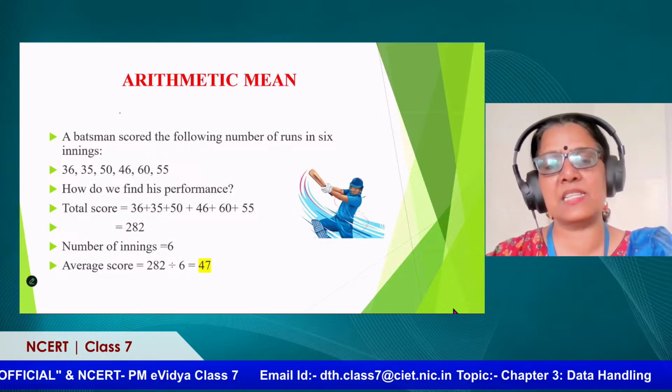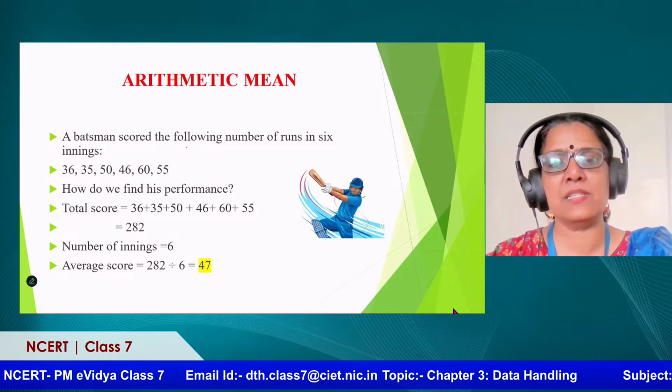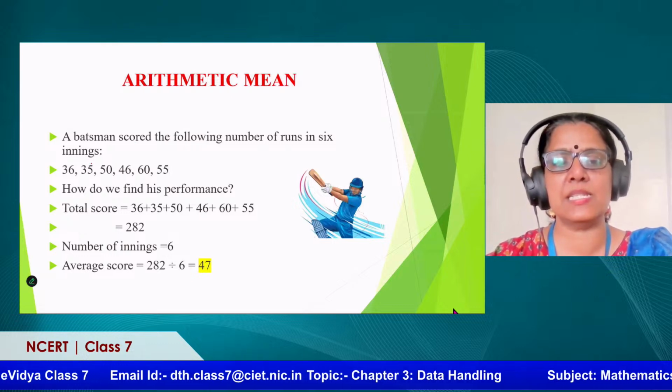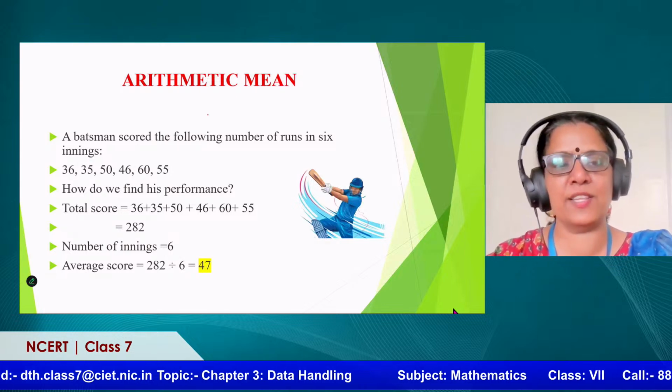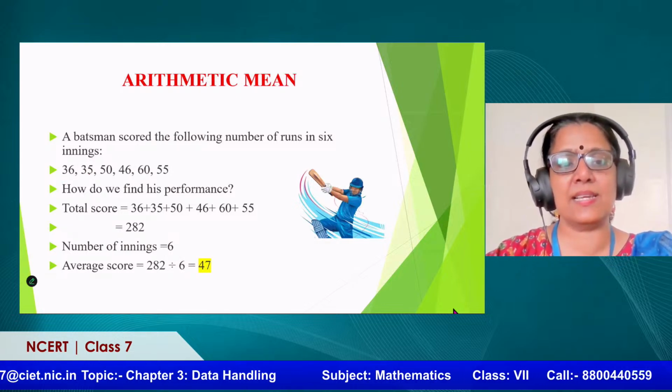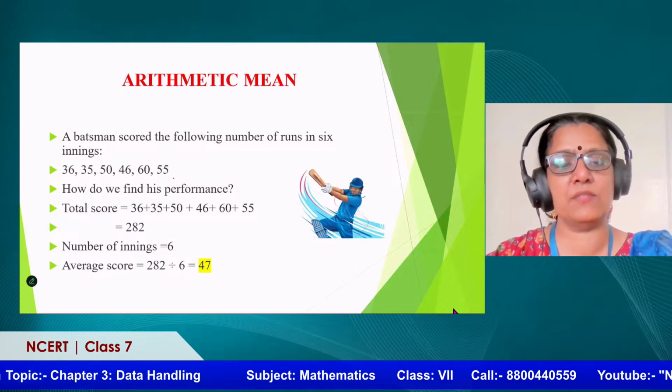So for another example we will take a batsman who scored the following numbers of runs in 6 innings. Because just now we finished our cricket match, right? And we won also, remember that. So now here: 36, 35, 50, 46, 60, 55.